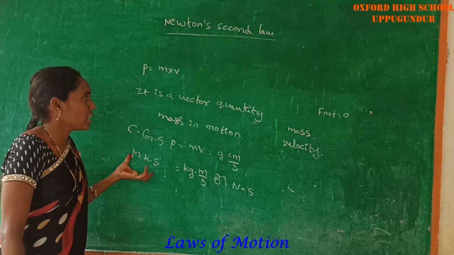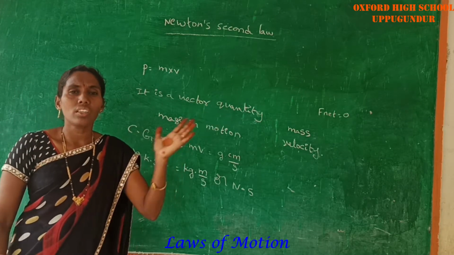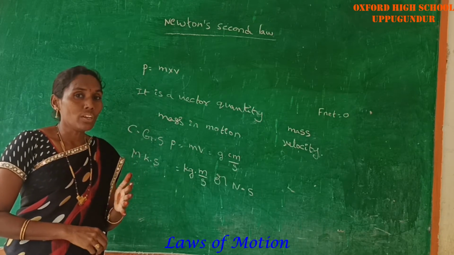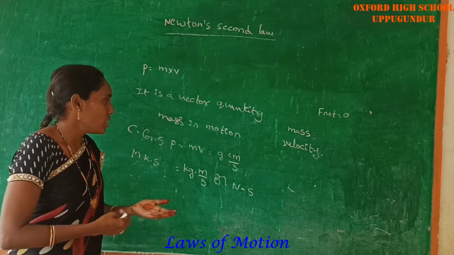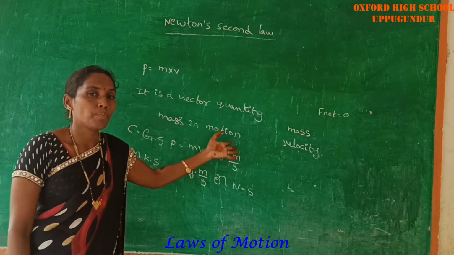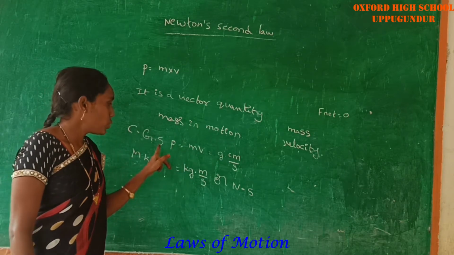Once again I will explain. Momentum is a vector quantity. The product of mass and velocity is called momentum. Newton used the phrase "quantity of motion" for momentum. It is nothing but mass in motion. There are two units to measure the momentum.